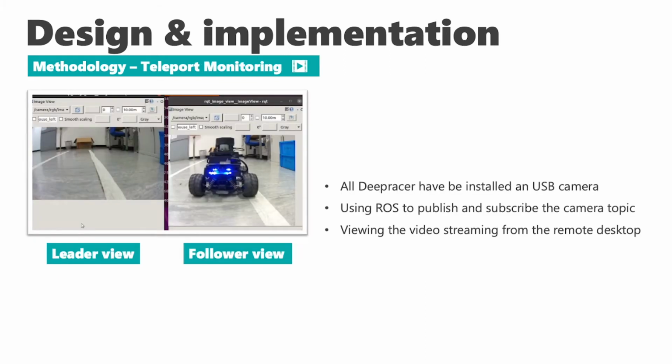This subsystem is called teleop monitoring. Both images show the view of the USB camera on the DeepRacer. By using ROS, the image topic has been published so that I can subscribe to this topic to stream the video on the remote desktop.